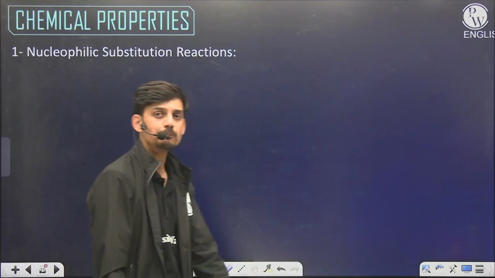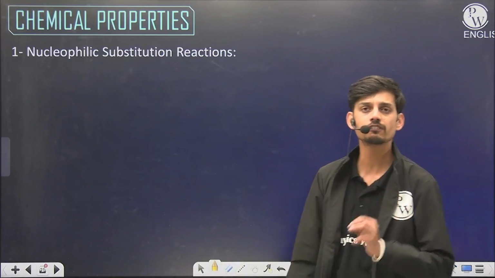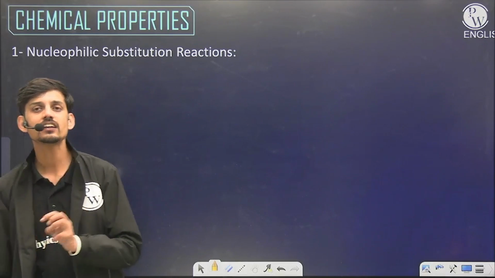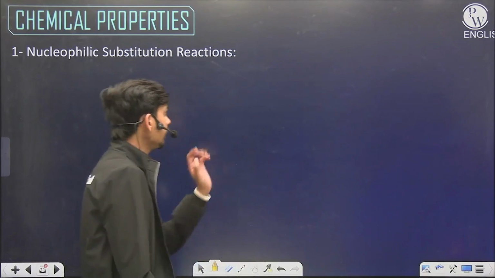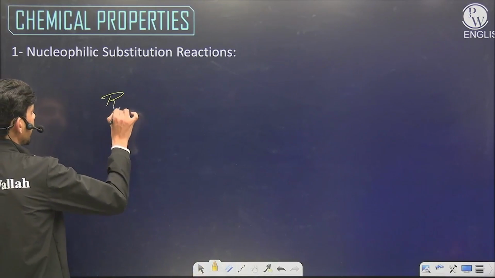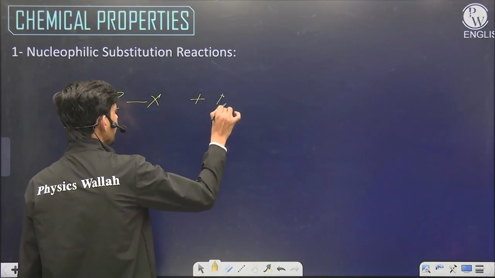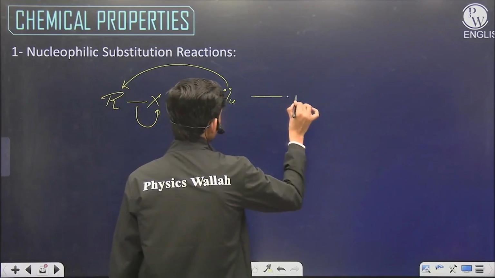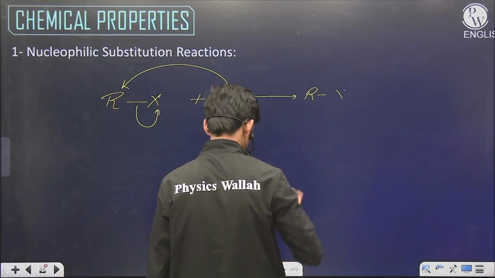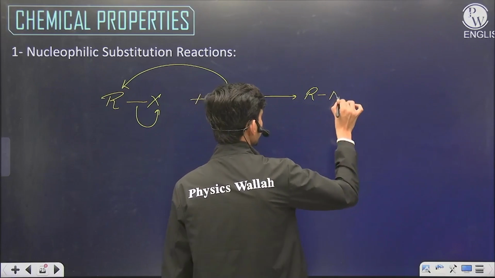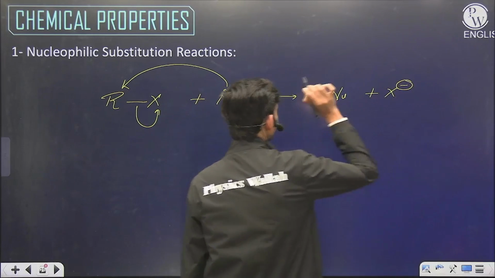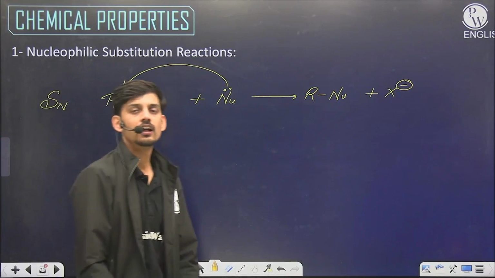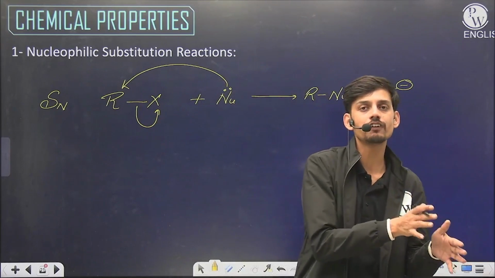And if we talk about the chemical properties, we see three types of reaction. First is nucleophilic substitution, second is elimination, and third is reaction with metal. So what is nucleophilic substitution? We have an alkyl halide, and a nucleophile comes and replaces the halide ion as X minus. Such reactions are called nucleophilic substitution, SN reactions. A nucleophile is replacing another nucleophile, which is the halogen.